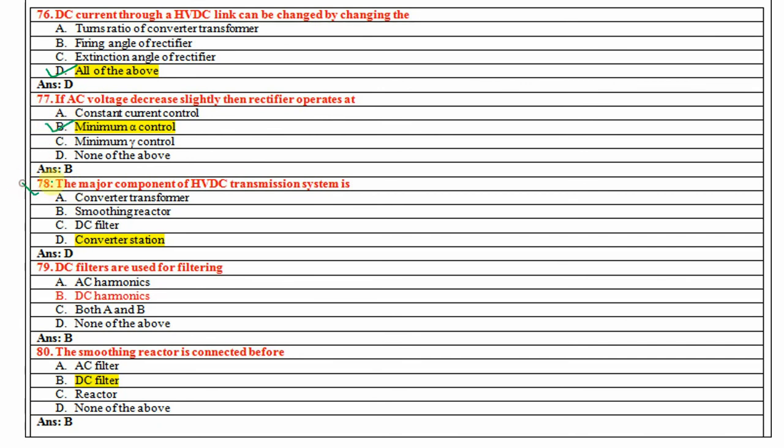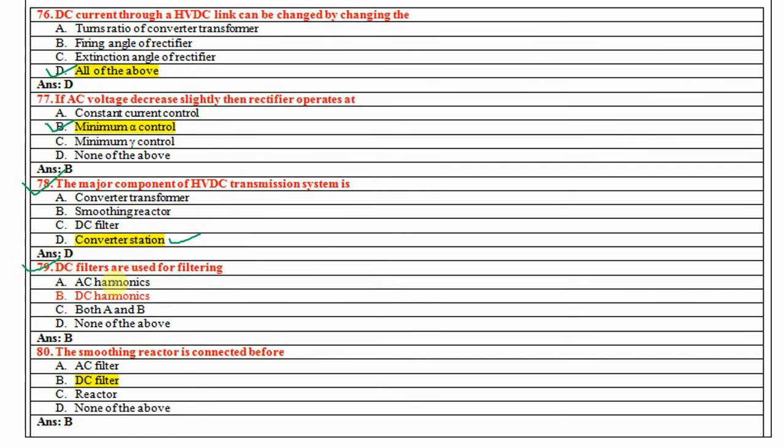Now the 78th question: the major component of an HVDC transmission system is the converter station. The converter transformer, smoothing reactor and DC filters are present, but the major part of the HVDC transmission is the converter station.